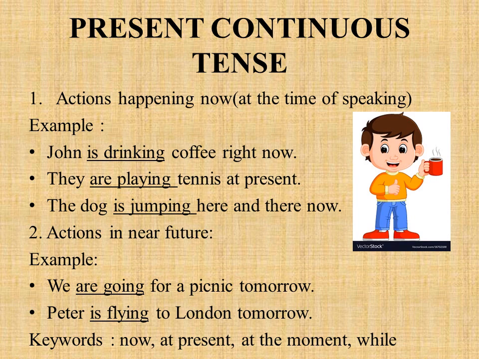The second case we are going to use present continuous tense is actions in near future. That is, the actions happening in future and they are planned correctly. For example, we are going for a picnic tomorrow. Peter is flying to London tomorrow. So these are happening in future. Though they are happening in future, they are some planned actions. So we use present continuous tense there. The keywords for present continuous tense are now, at present, at the moment, while.